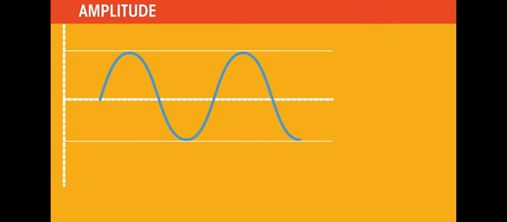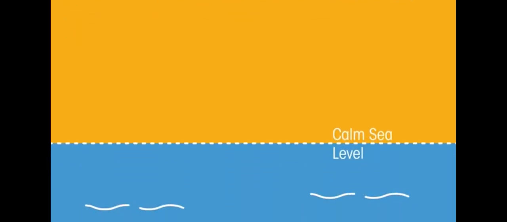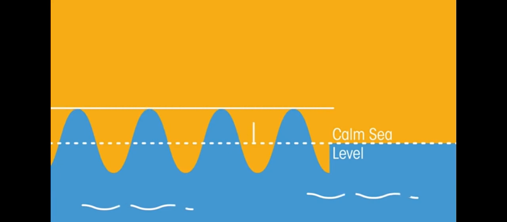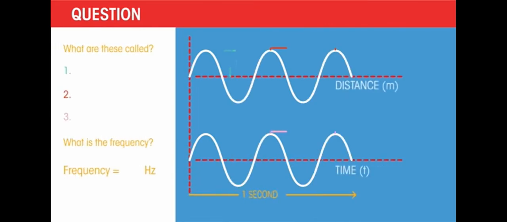As waves travel, they create disturbance. The amplitude of a wave is the distance from the maximum disturbance to the undisturbed position. Think of a very flat sea, and then an incoming wave. The amplitude is the height of the top of the wave from the flat sea. Can you add the labels to these waves and work out the frequency? Notice that the top one is distance and the bottom one is time. Pause the video, work it out, and click play when you're ready.